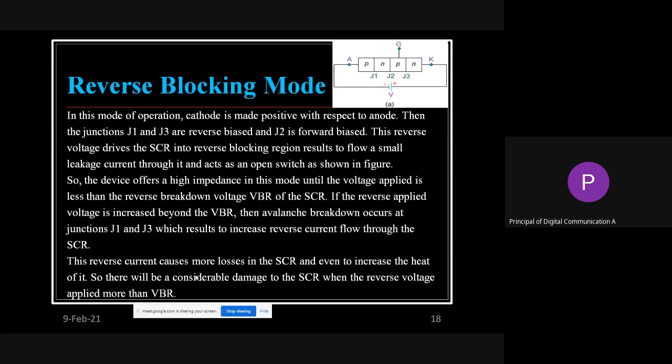And what is the gate? Gate is open, no connection for the gate. So can you imagine what will be the effect on J1, J2 and J3 with this connection? It is written there, no issue, but just by looking at the diagram, can you tell what will be the effect on junctions J1, J2 and J3?